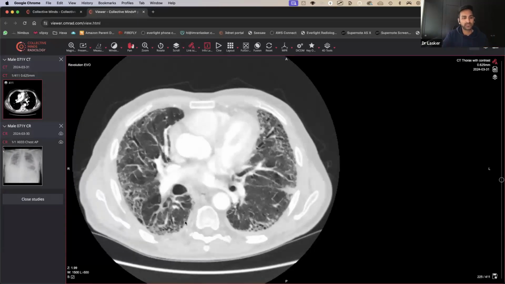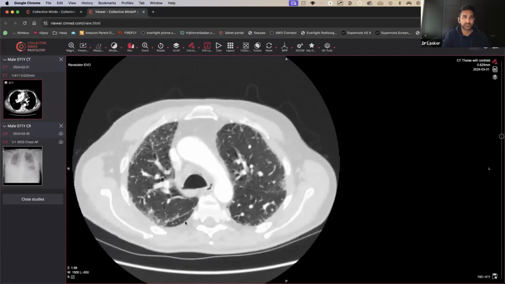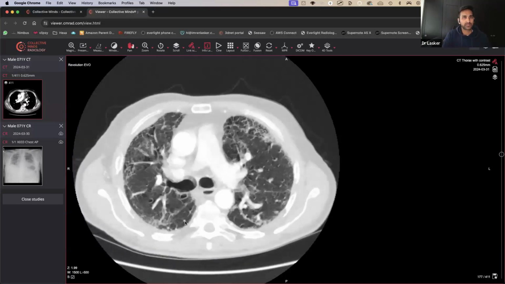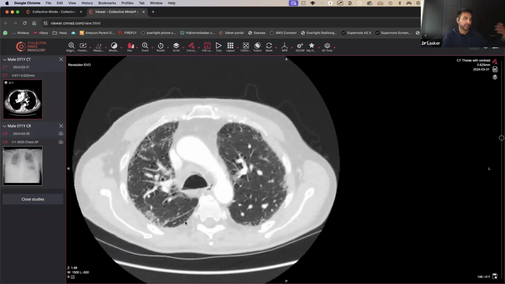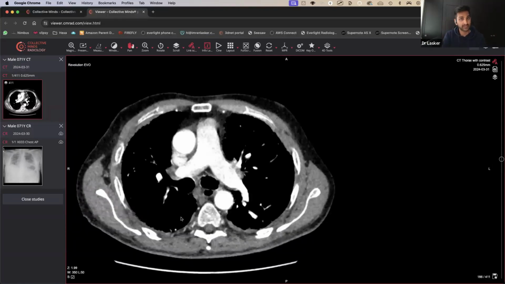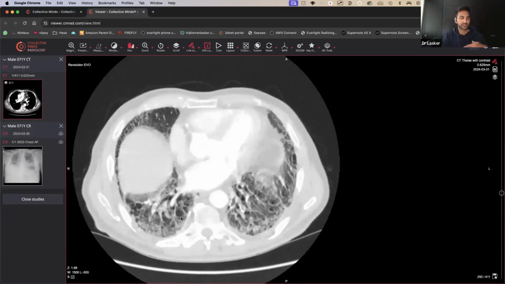Now, there are a few differentials for UIP, but the reason why I wouldn't say it's tuberculosis is that, generally speaking, with tuberculosis you'd have upper lobe involvement. You may have some calcified lymph nodes. You may have some cavities. I don't think you've got any of those things here, but what you do have is interstitial lung disease with concurrent areas of consolidation and mucus plugging.